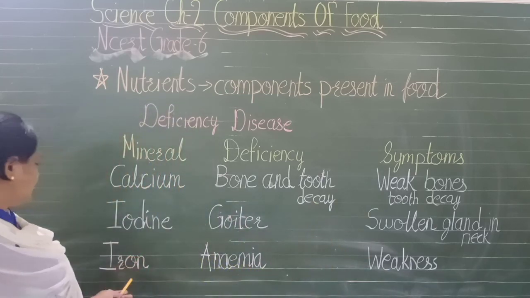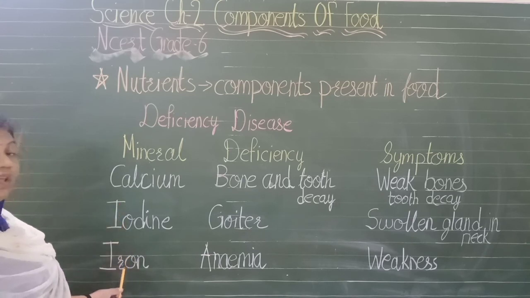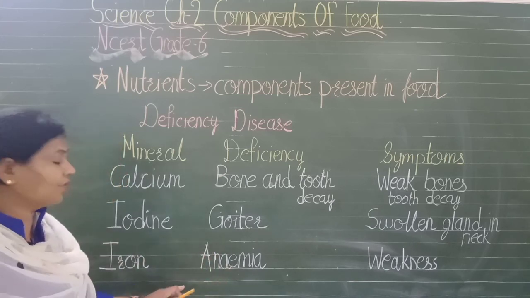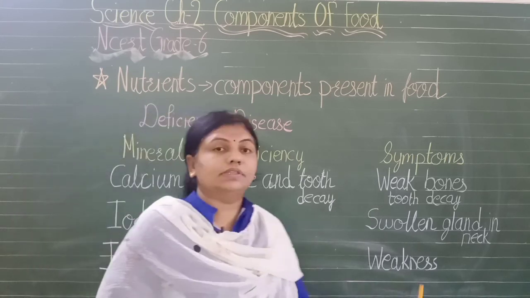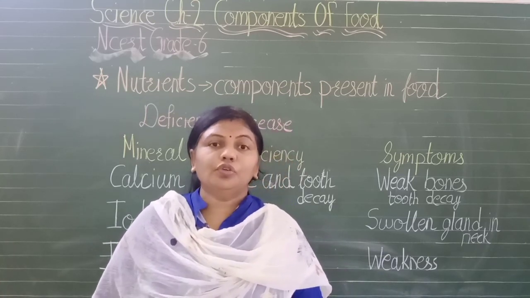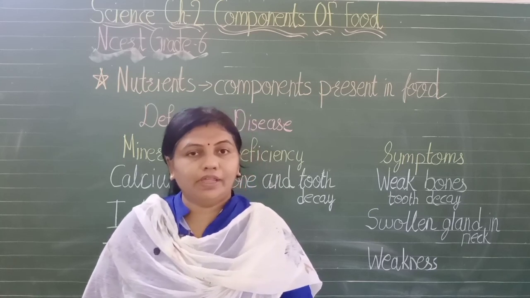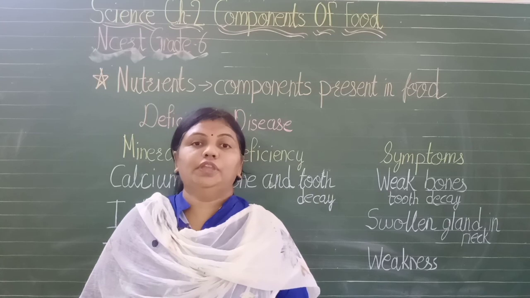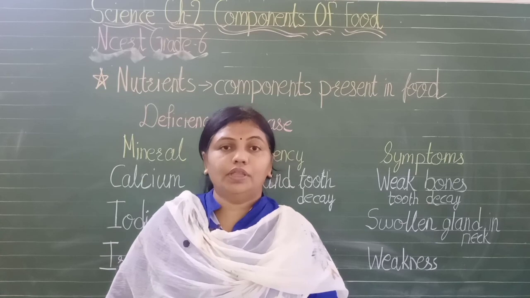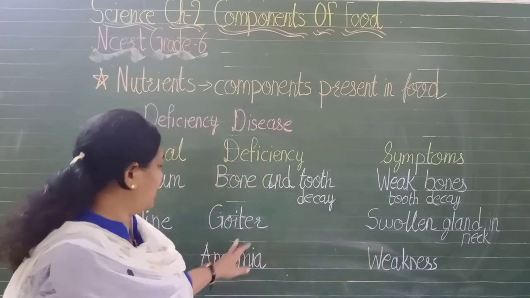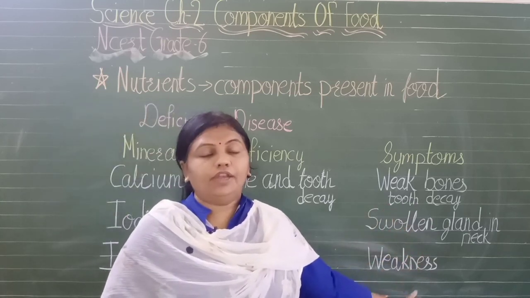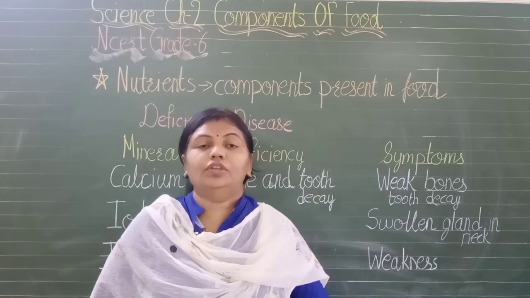And our next is iron. If you are not having iron mineral in your food, you will suffer from anemia. Now what happens in anemia? You will have weakness. So you feel so tired, you don't like to study, you don't like to play, you will not like to see a movie, you will not like to go out. So if iron is not there in your body, you will suffer from a disease named anemia, and anemia means you will get weakness in your body and you cannot perform any good activity in your daily life.